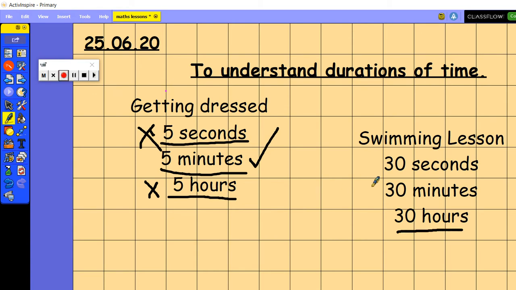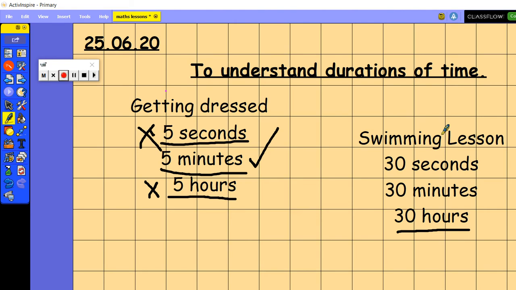So 30 hours is more than a day and a little bit more. So 30 hours would last our whole entire day, all the way through the daytime and through the nighttime. Okay, 30 minutes is half an hour. So 30 minutes is about the time you probably get to play out after you've eaten your lunch, or after your dinner.